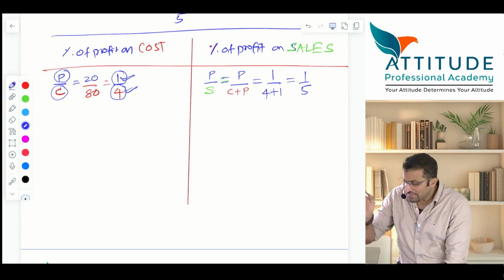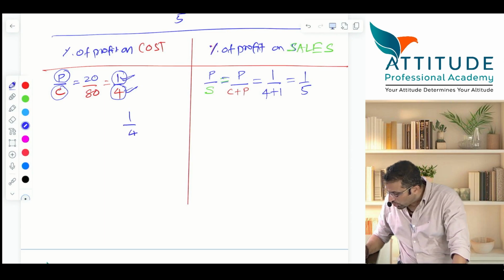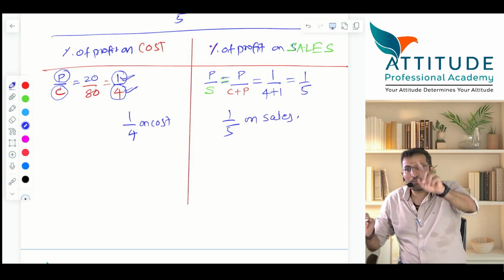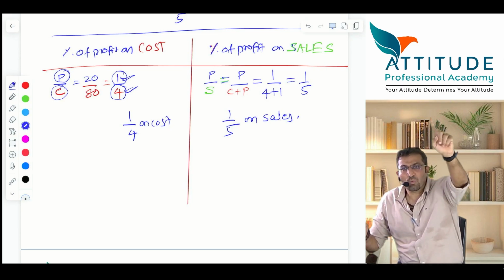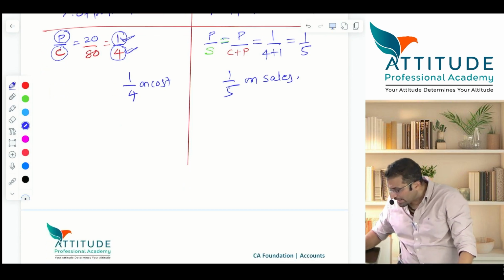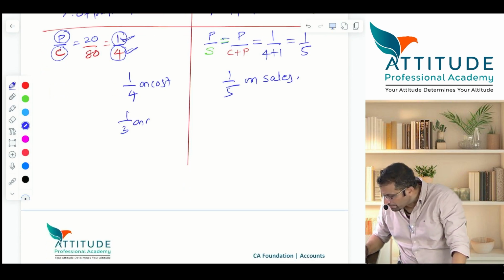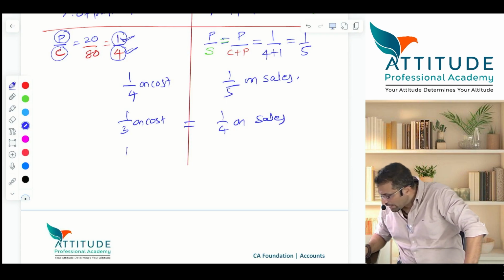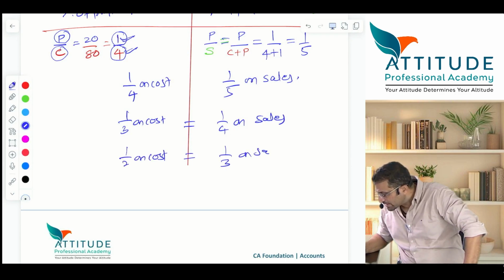Did the logic make sense? Therefore always 1/4 on cost is 1/5 on sales, because if 1 rupee is profit, 4 rupees is cost, 1 plus 4 is 5. Selling price is how much? 5. Similarly, if it is 1/3 on cost, then on sales it will be how much? 1/4 on sales. Keep on repeating. If it is 1/2 on cost, 1/3 on sales.